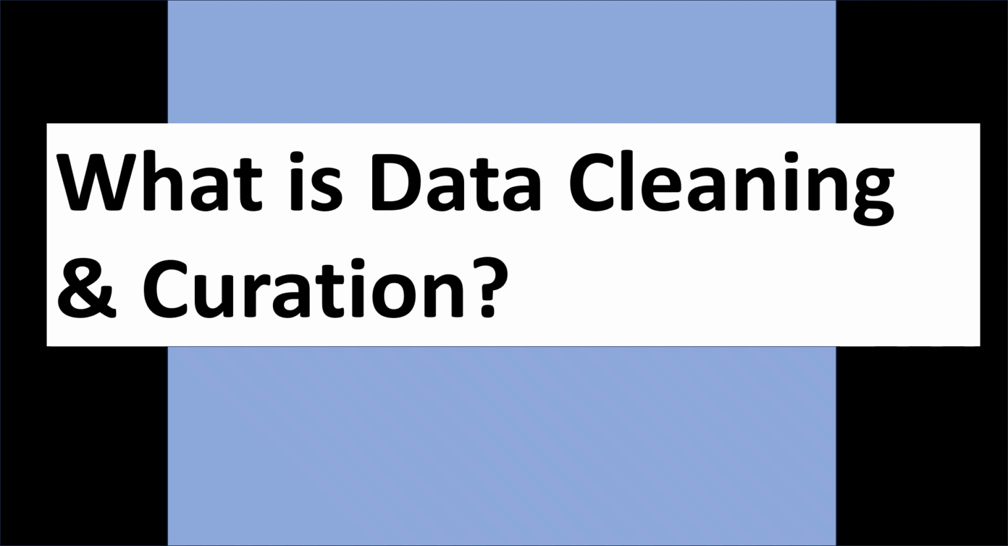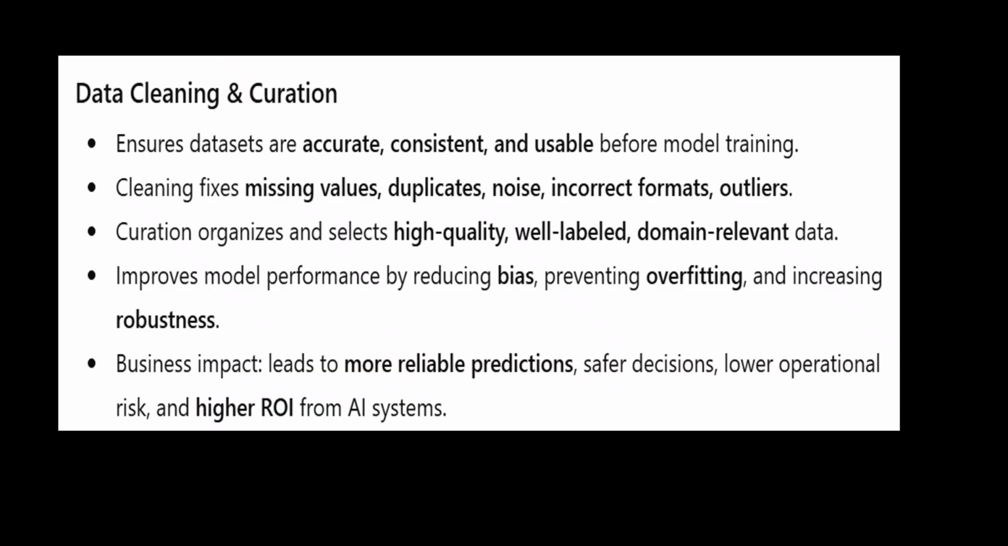Data cleaning and curation. Basically, data cleaning and curation are essential pre-processing steps in machine learning that involve detecting, correcting, or removing errors, inconsistencies, and irrelevant information from datasets to ensure high-quality, reliable data. So cleaning addresses issues like missing values, duplicates, noise, and formatting errors, while curation involves organizing, labeling, and selecting data that best represents the problem domain.